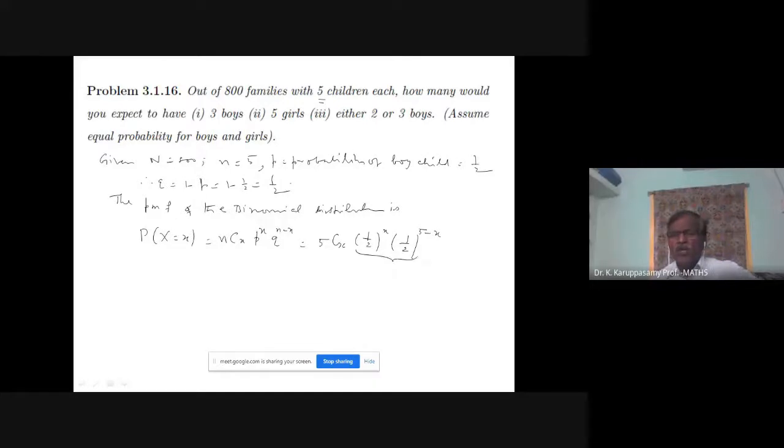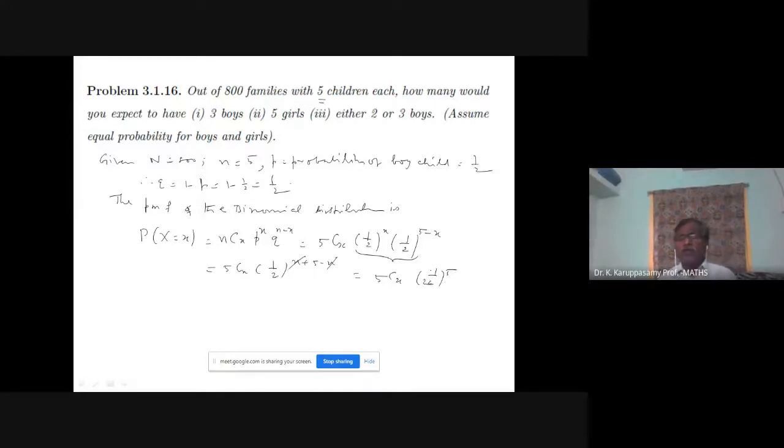The last two terms we can combine: (1/2) power x, (1/2) power 5 minus x. If you are adding, then it will be 5Cx (1/2) power x plus 5 minus x. So your probability mass function is 5Cx times 1/2 power 5.